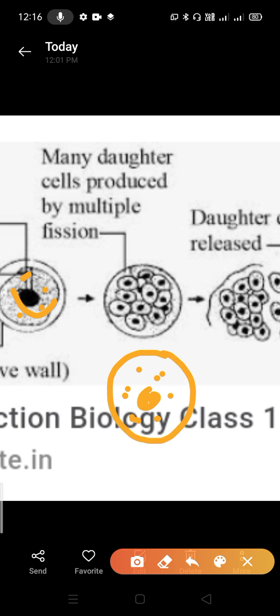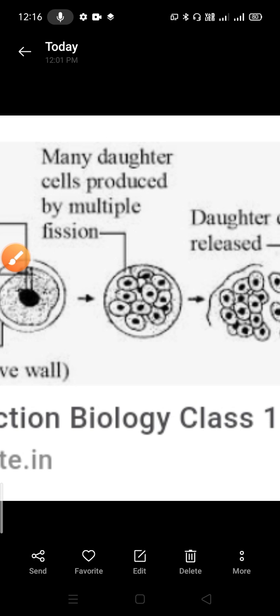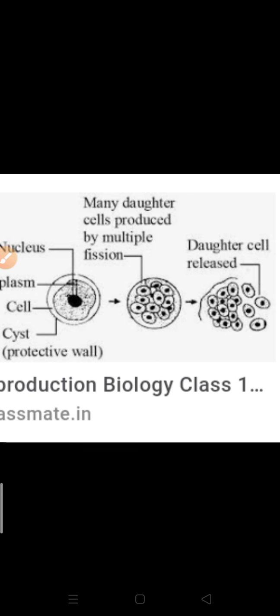In this way you can see that many new daughter cells are formed from a single parent. Clear? When the whole division has taken place, after that the cyst bursts. In favorable conditions, the cyst breaks open and all the daughter cells present inside are released. So by this also we can understand that from a single parent, many daughter cells can be released.